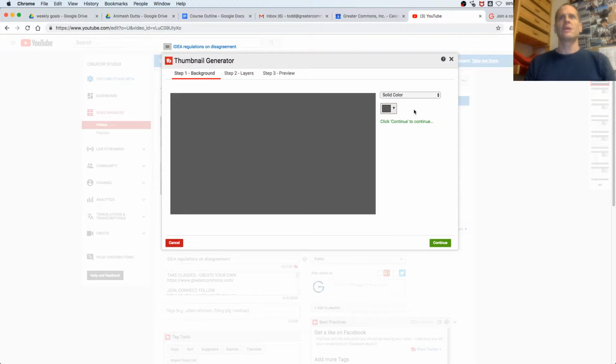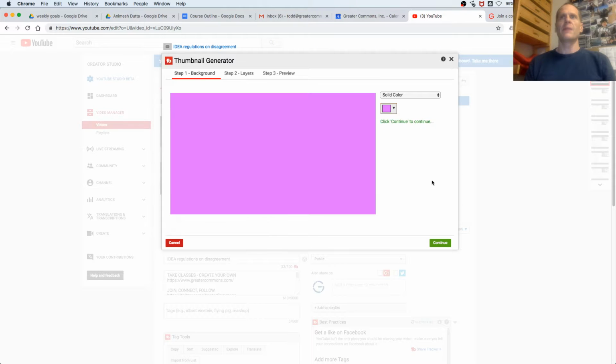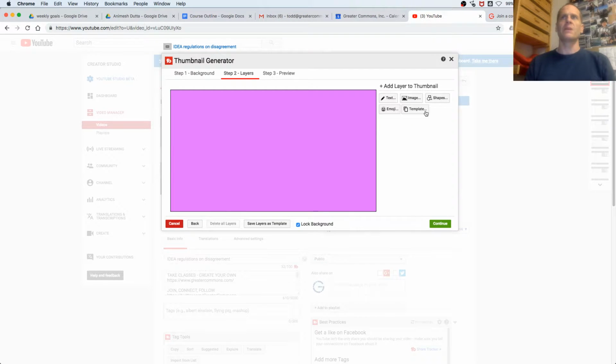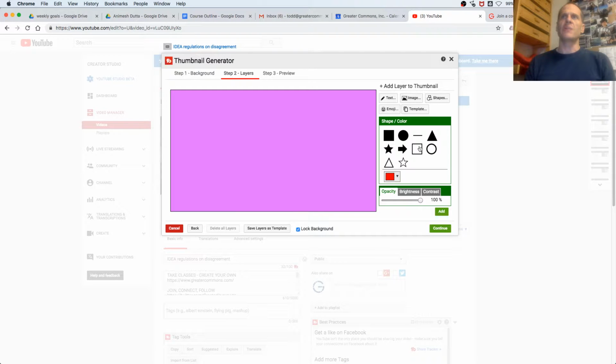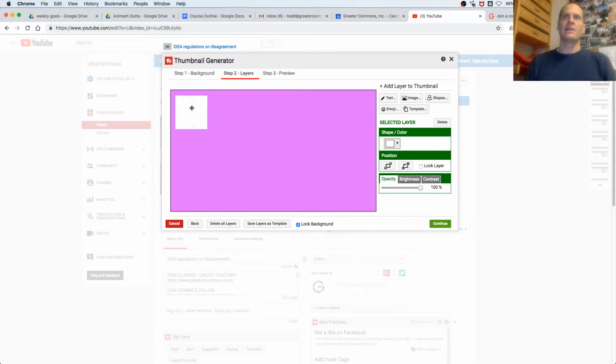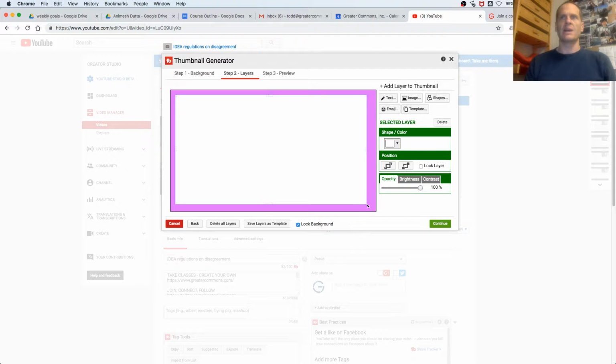I'm going to choose a solid color for a background and then just pick the color, whatever color looks pretty to you. And that looks pretty good. So there's my background color. And now I'm going to get a shape, and I'll go with a solid square. I'm going to choose the color white, and then I'm just going to drag this square out. Then just bring it over here and drag it out. I can hold shift to not constrain proportions. So that's good right there.